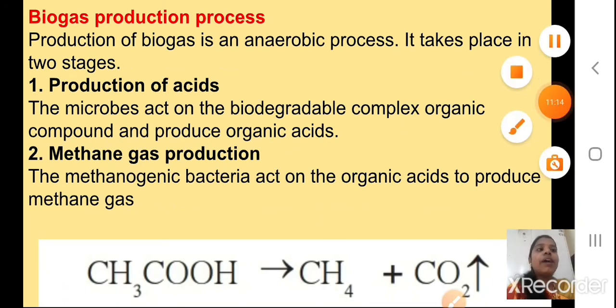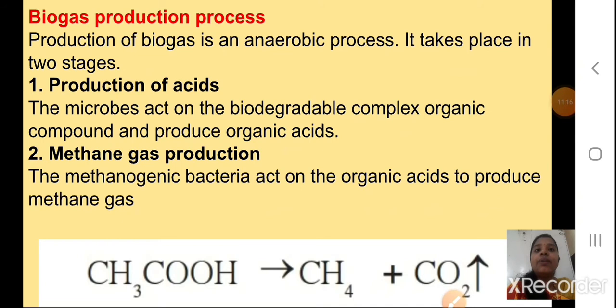Now how is this biogas production process? We will see that. Okay, production of biogas is an anaerobic process. Yes, we have seen in the absence of air. It takes place in 2 stages. Okay, in 2 stages this biogas production will take place. First one is the production of acids. The microbes act on the biodegradable complex organic compound. Biodegradable means it can get degraded, it can get broken down, we can say.